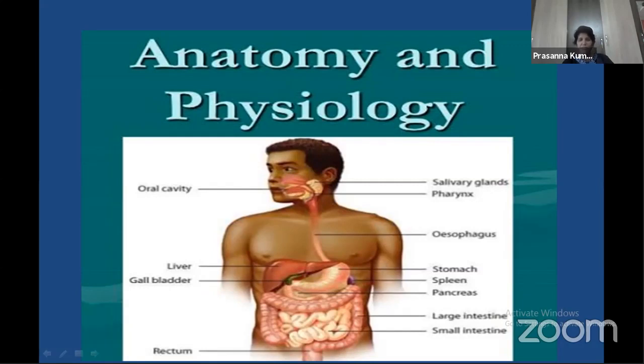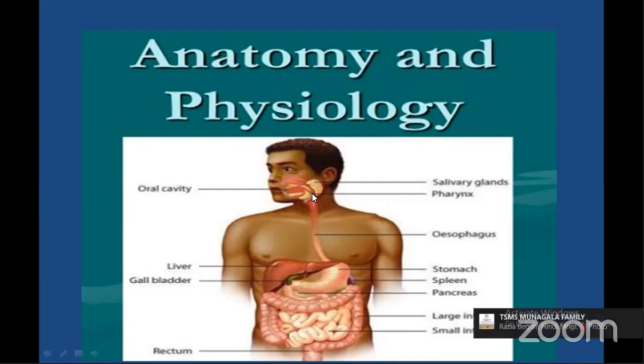We are in the first unit, that is anatomy and physiology of human beings, especially dealing with the digestive system. Already in the previous class, we discussed that the digestive system is formed of two parts. Again, I am recapitulating: that is alimentary canal and digestive glands.